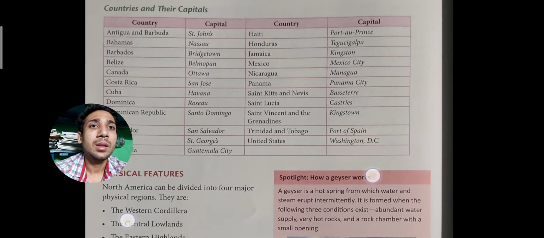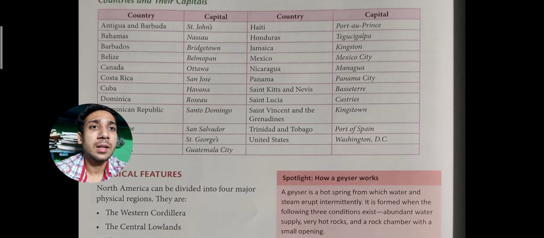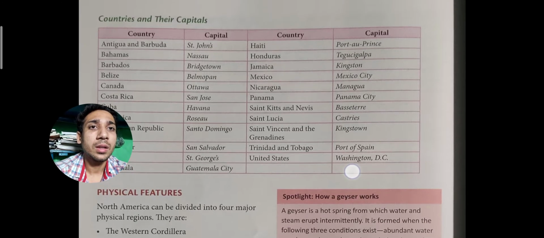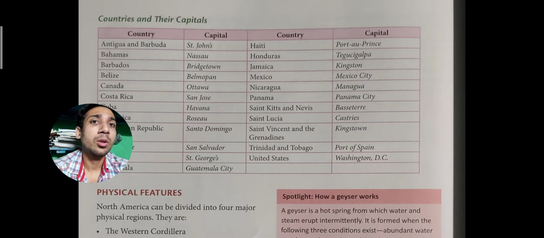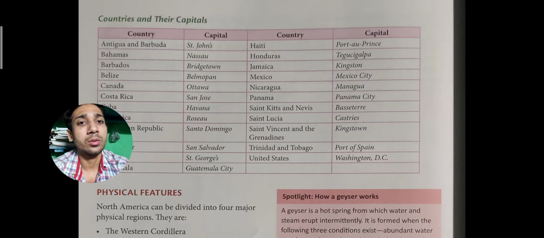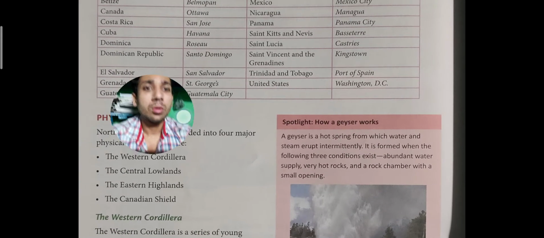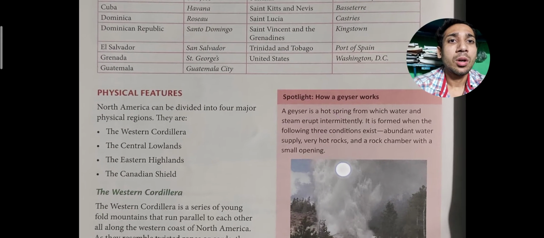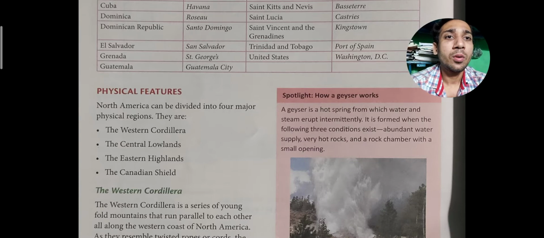So here you can see the list of the countries, their capitals, and their names are also given over here. Just mark it as very important because I am going to ask you some questions from there also. Then we will go for the physical features. North America can be divided into four major physical regions. They are the Western Cordillera, Central Lowland, Eastern Highland, and the Canadian Shield.